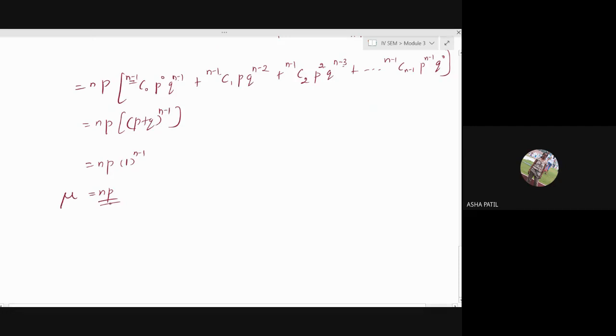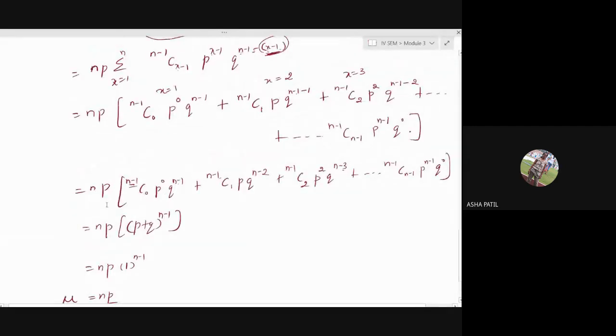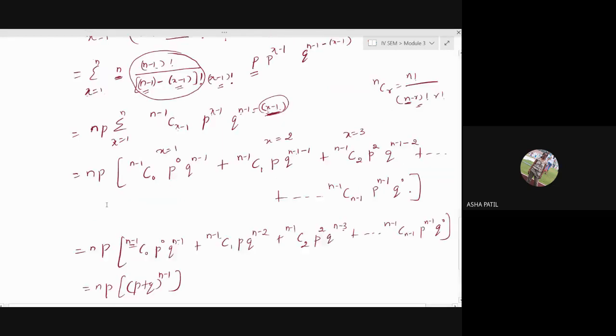Hope you understood the derivation. Derivation is important with respect to your examination. Out of the 4 probability distributions that you are going to study, for any one of the distributions, surely they will ask mean and variance. Derivation, mean and variance for any one of the distributions. I hope you understood it. Not necessary to repeat.